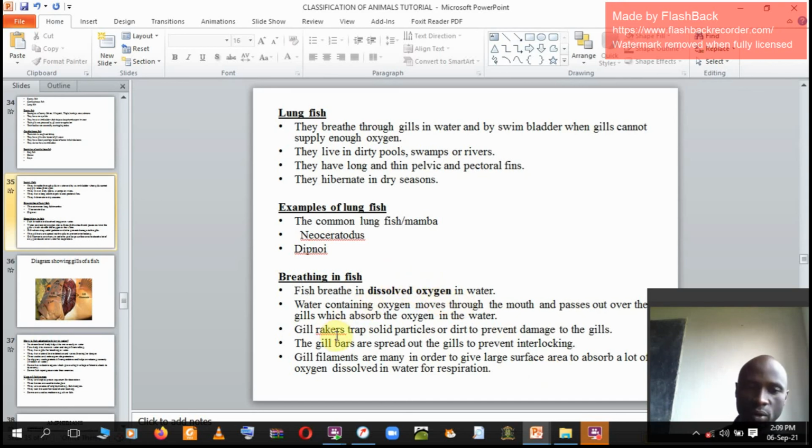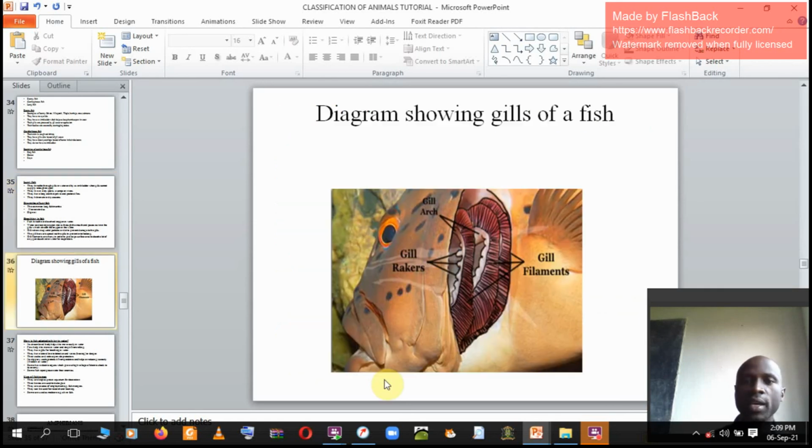You must know the role of gill rakers, gill bars, and gill filaments. This is the diagram showing gills of a fish. These are gill filaments. You can see this is the first layer, second layer, third layer. Those are gill filaments. You have seen the role. Then gill rakers, we have seen also the role of gill rakers. You can see the sequence of them.